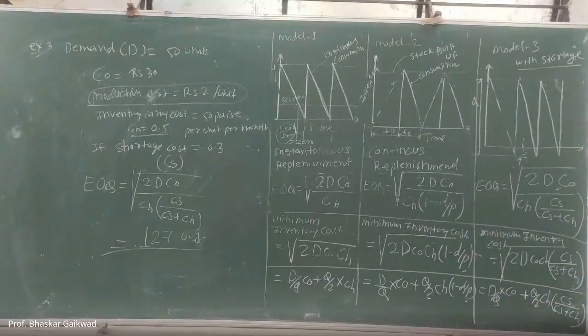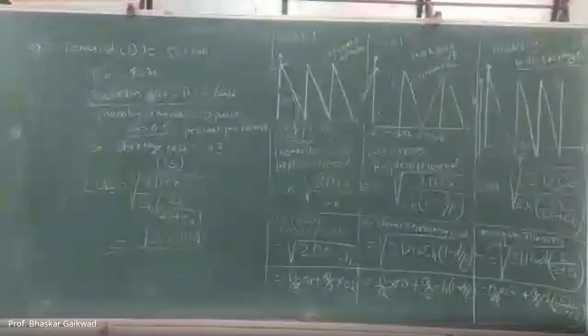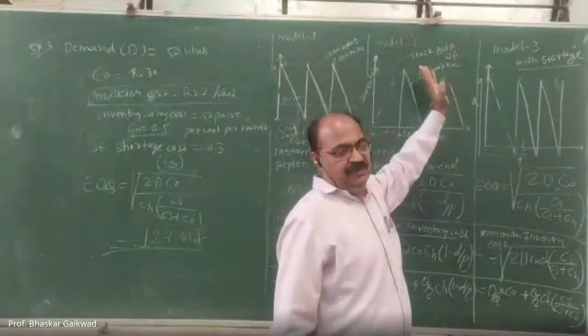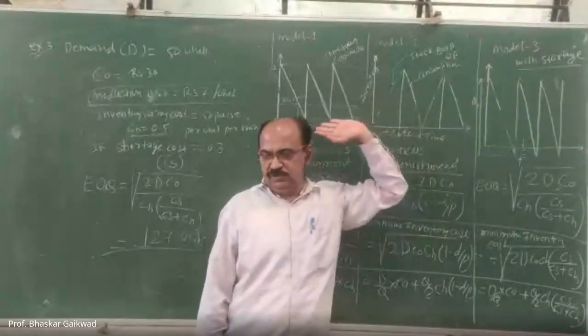If you study this much, definitely your cutoffs will be crossed. Tomorrow, one or two GATE problems based upon the three models will be solved, and we will close the inventory control problems.